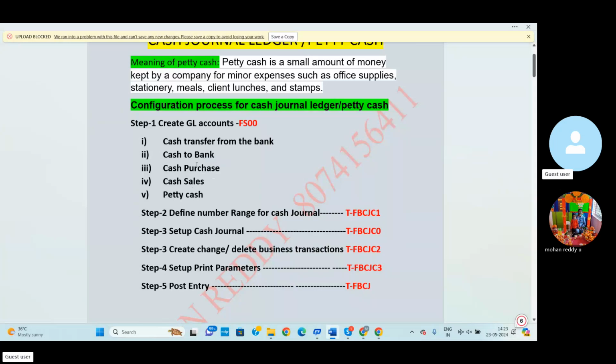Then we will go for the cash purchase. Cash purchase is nothing but spending the money on the purchase of any miscellaneous items for regular activities using petty cash.